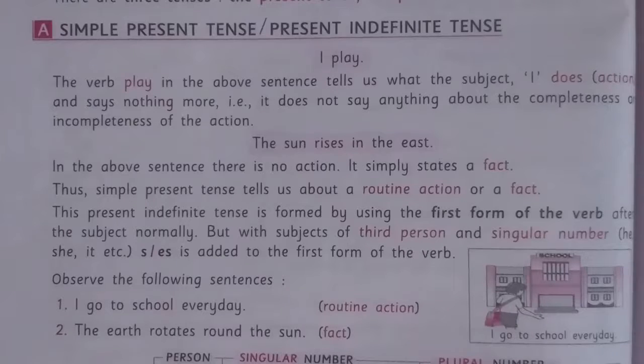First, we will start with simple present tense, which is also known as present indefinite tense. The actions done in simple present tense do not show any definite time for them. These actions are of two types. First is habitual action and second is simple action. The actions that are done as habit. For example, I go to school daily. This is habitual action.